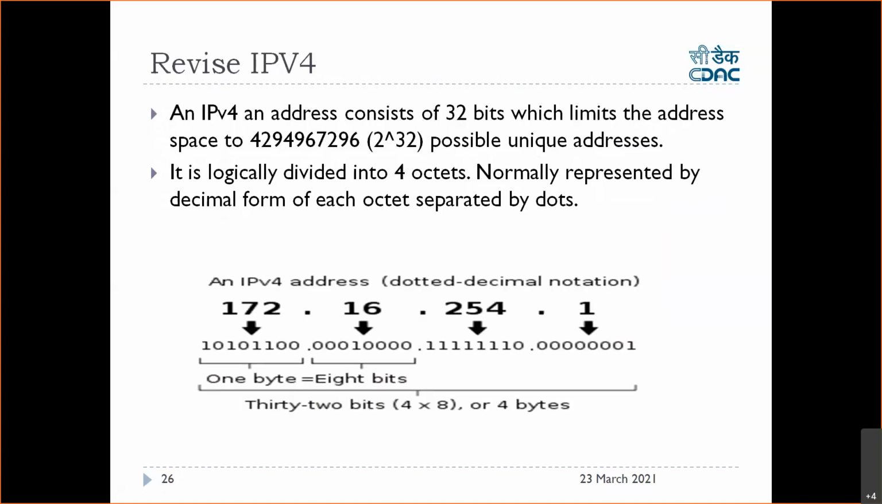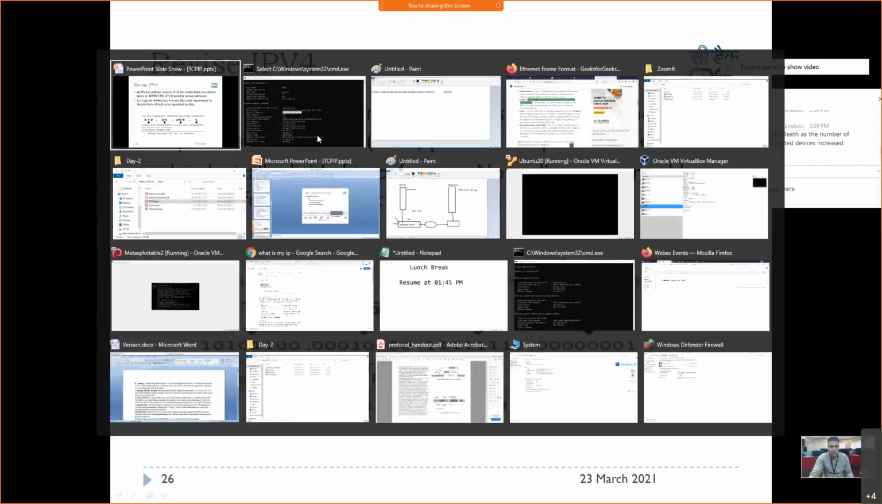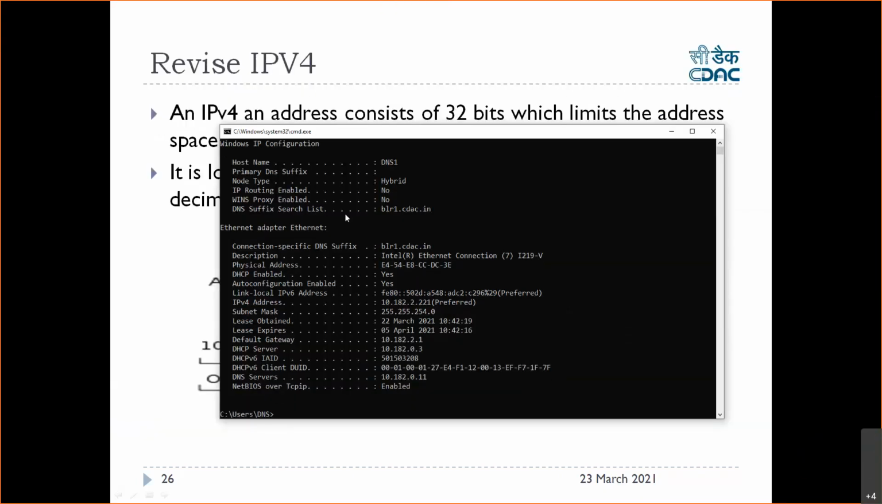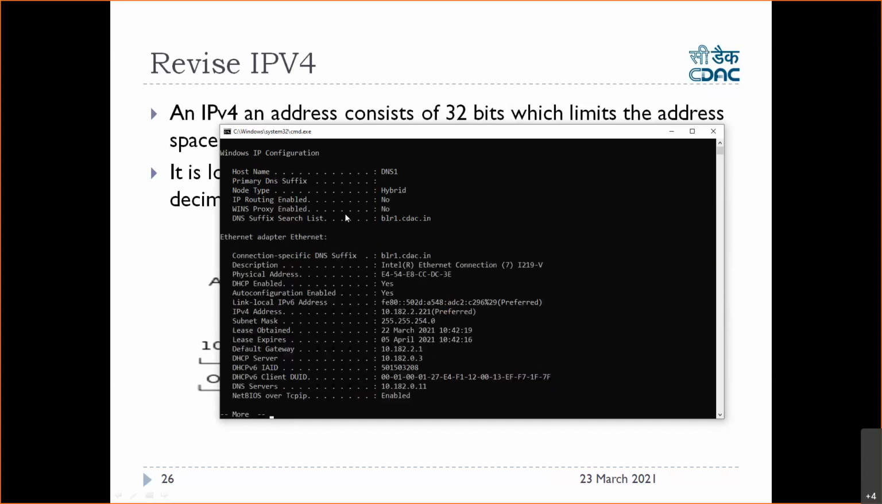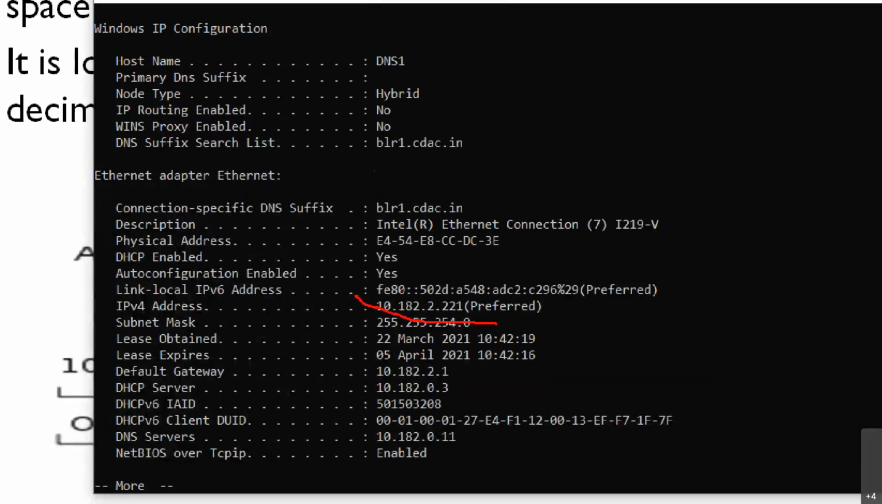Done. So let us revise IP version 4. What is an IP address? The IPv4 address consists of 32 bits. If I type ipconfig here, which is a command that gives you the IP address of your system, and press enter, you can see I got one IP address. This is the IP version 4 address given to me.